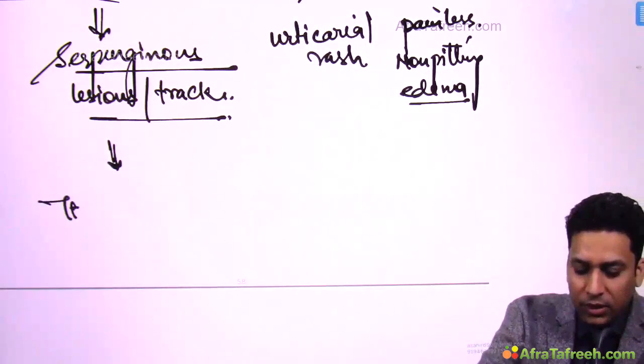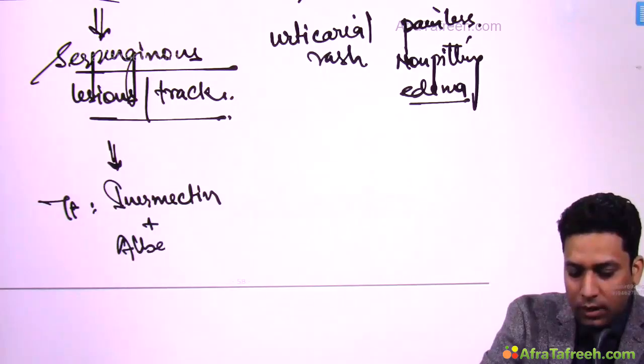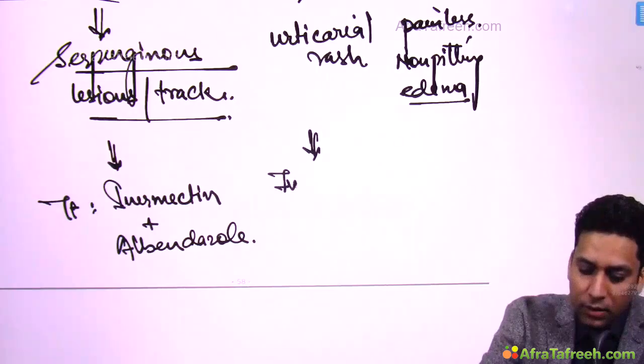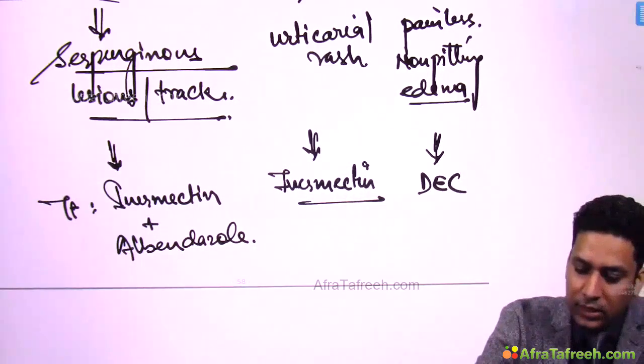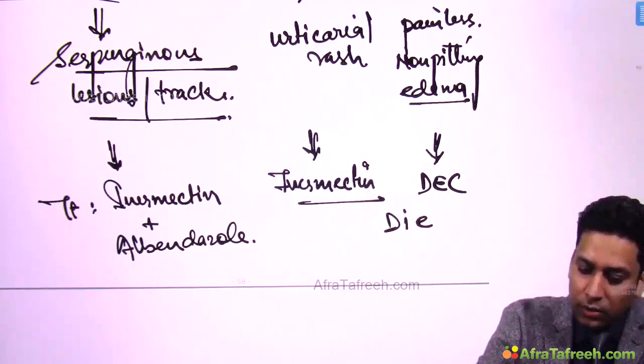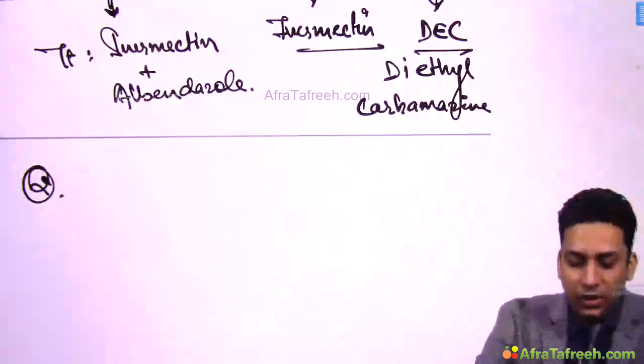The treatment for larva migrans is ivermectin with albendazole. Larva currens is treated with ivermectin, and Calabar swelling is treated with DEC, which stands for diethylcarbamazine.